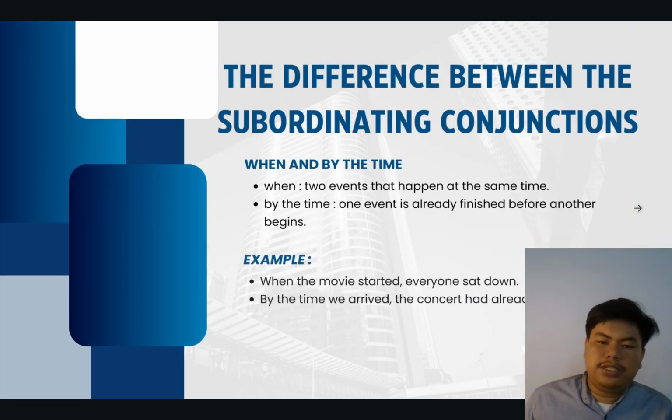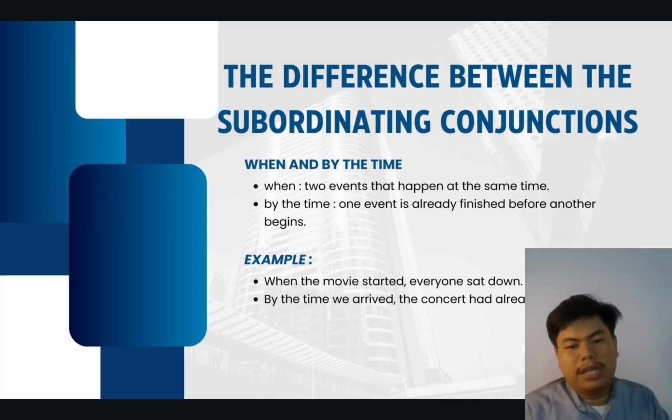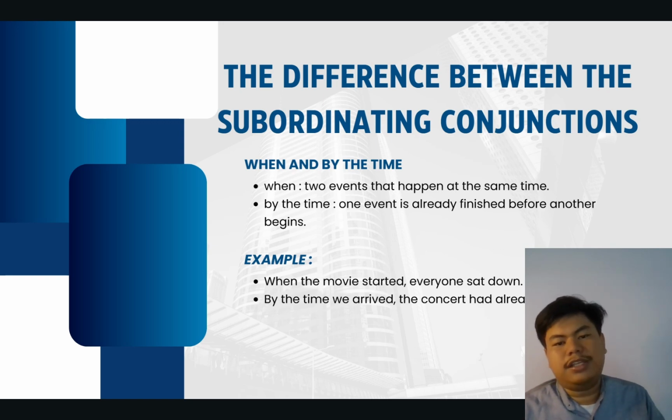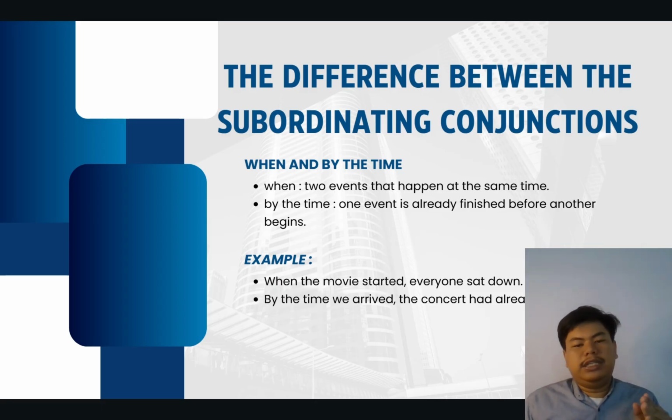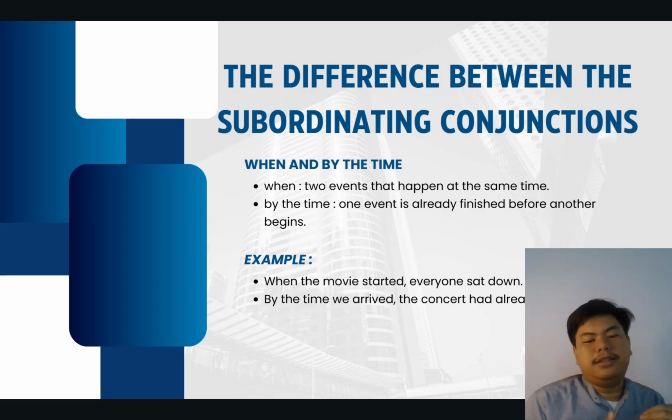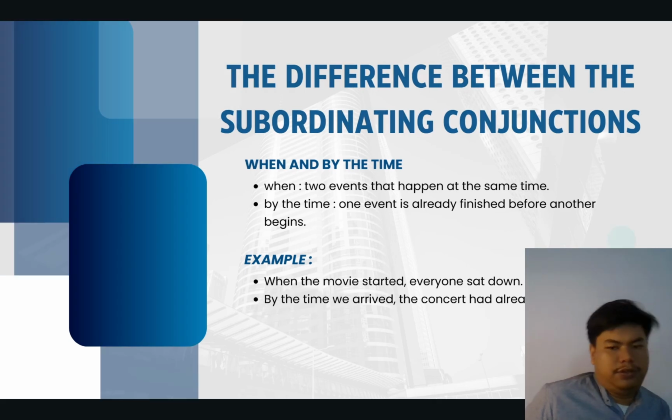And then the next one is when and by the time. When is a conjunction that explains events that happen at the same time. But by the time means one event has already finished before another event began. For example, when the movie started, everyone stepped down. And by the time we arrived, the concert had already begun. So one event is already finished, and then the other event begins.